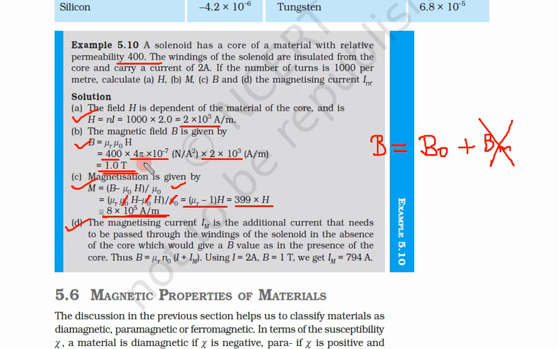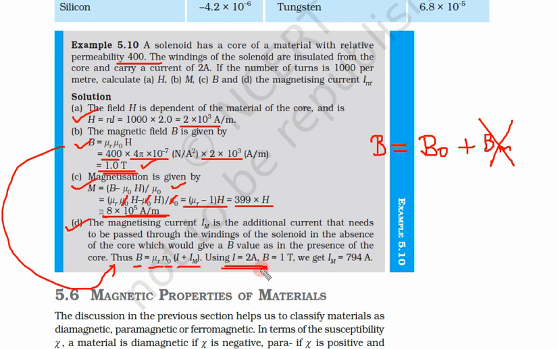If inside there is no material, how much current is needed to produce a field of 1 Tesla? Again from the same formula, we have B is equal to mu r mu naught N times I plus Im. I is the current already there, but this is additional current. So we need to calculate this additional current if we don't put the material.